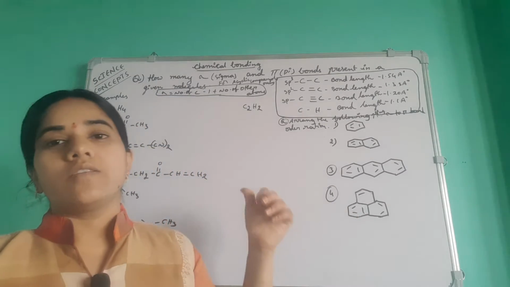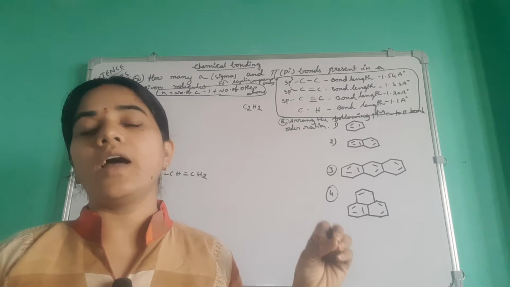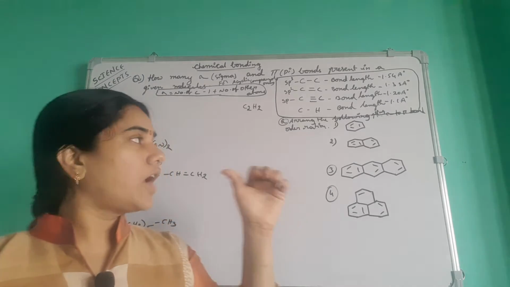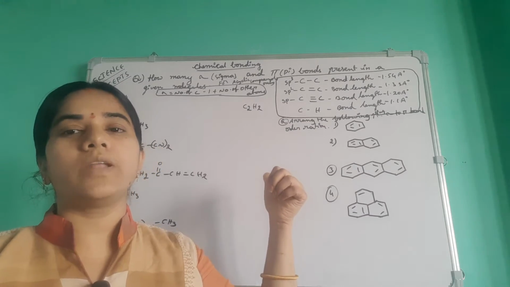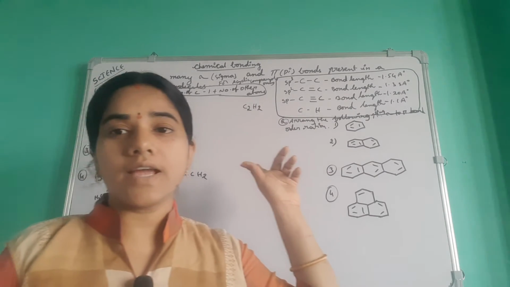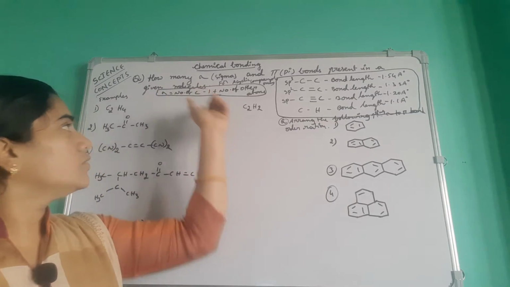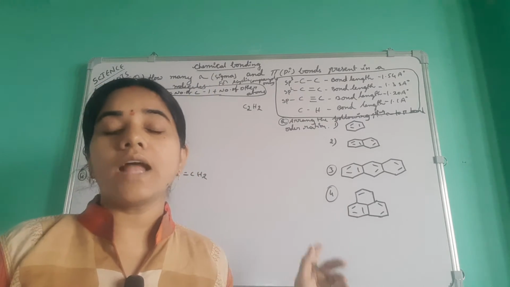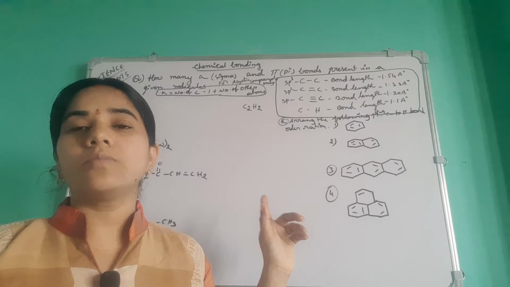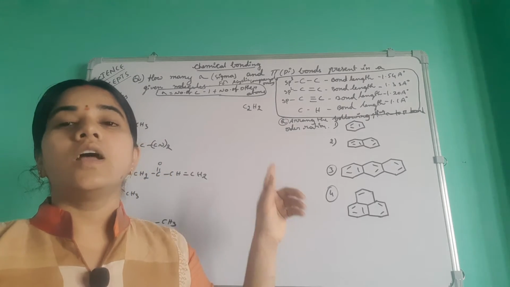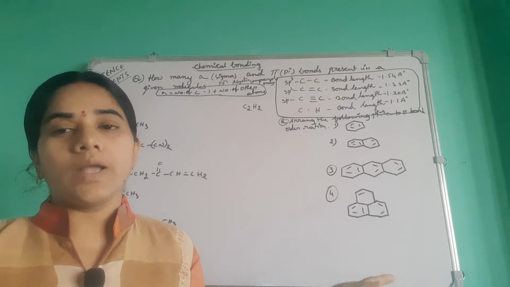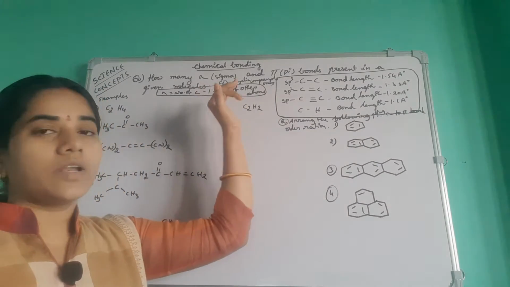Okay, see here, first we have a simple formula for counting the sigma bonds in only acyclic compounds. This formula is applicable. What is that formula? The number of sigma bonds is equal to the number of carbon atoms minus 1 plus the number of other atoms. Simply you will remember this formula.